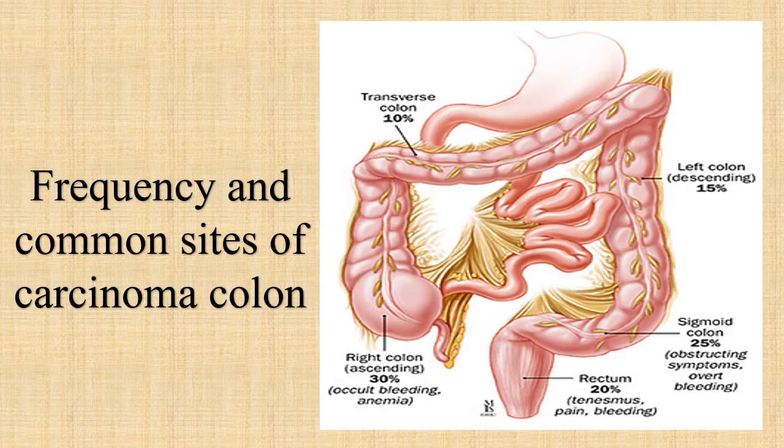Now let's see the frequency and the common sites for carcinoma colon. The most common site is the right ascending colon, which has almost 30% chance of occurrence of colorectal cancer. The second most common site is the sigmoid colon. The third is the rectum, then the left descending colon, and lastly the lowest chance is for the transverse colon.